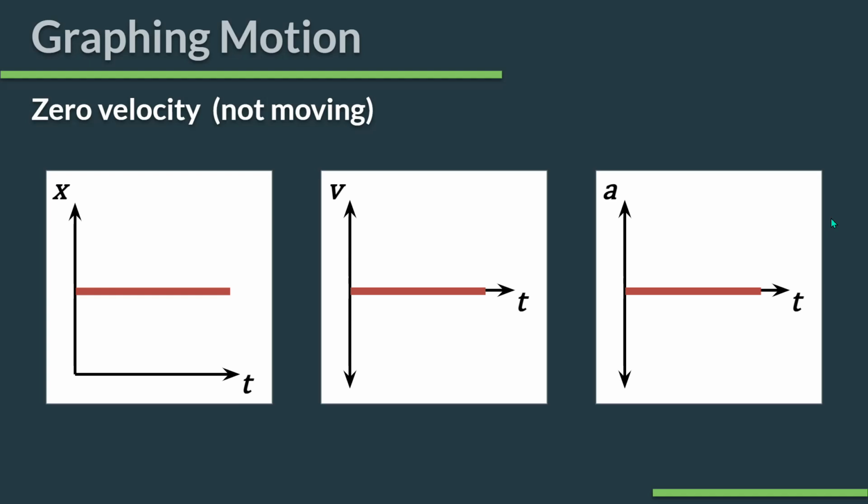So I already knew that. I need 0 acceleration the whole time. It would look like this. This is why we didn't draw them in the last unit, because all of them would have looked like this. So an object with 0 velocity: velocity is 0, acceleration is 0 according to these graphs.